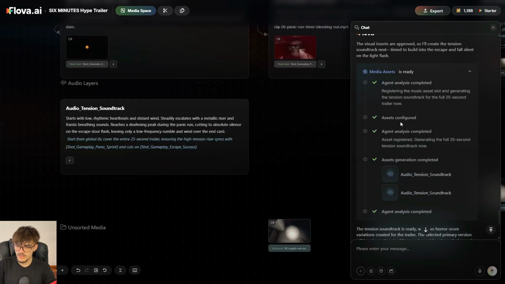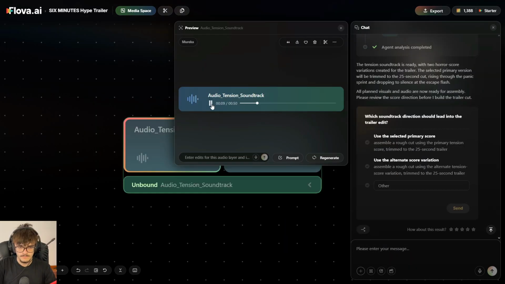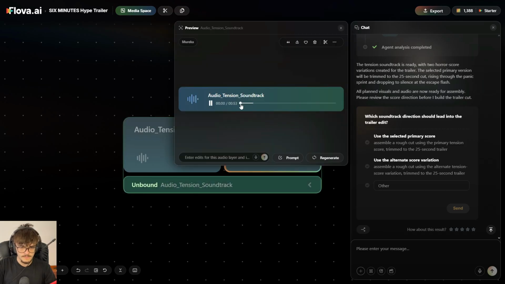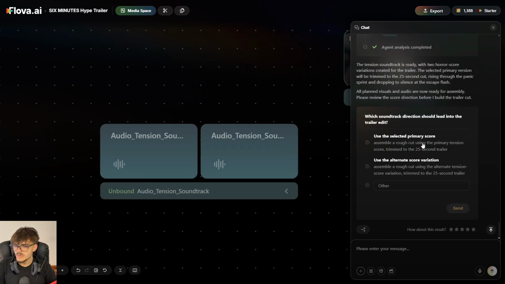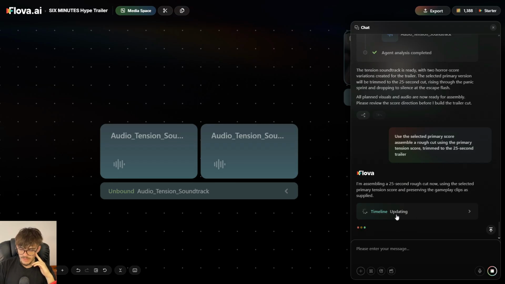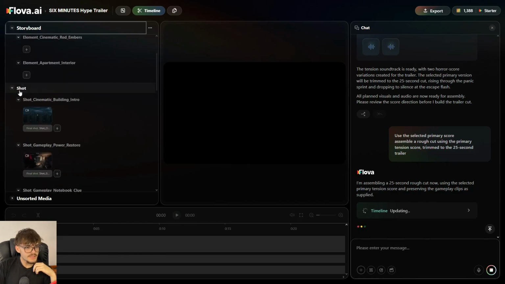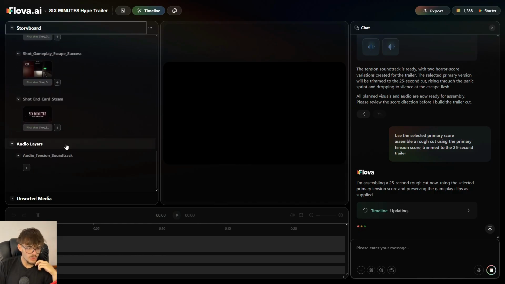So right now it's working on the audio. Okay, so that is one. So once again, here Flova allows me to set the direction, so I'm just gonna use the selected primary score and send it. Now it is working on the timeline, which we can open with this button. This is basically like a built-in video editor. Here is our storyboard, as you can see, with the same elements: key element, shot, and also the audio.